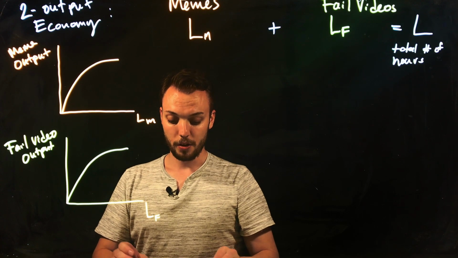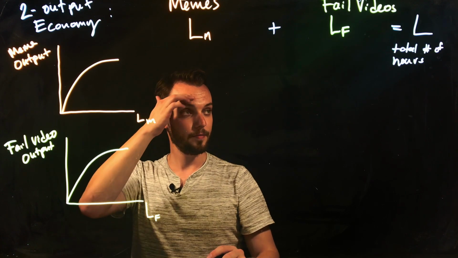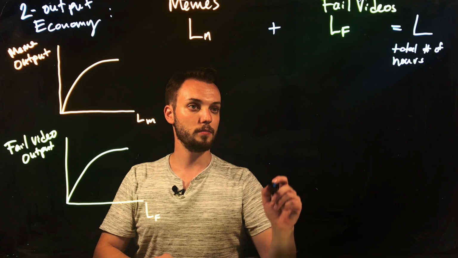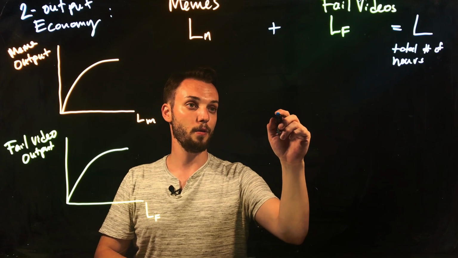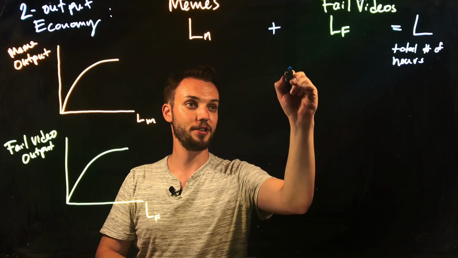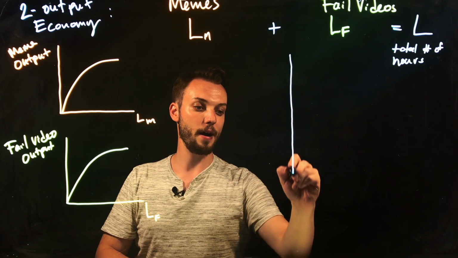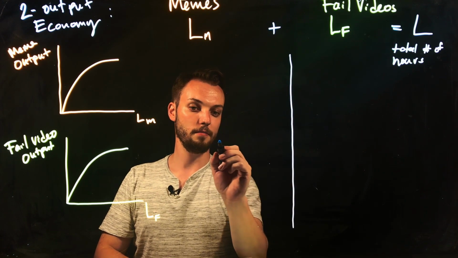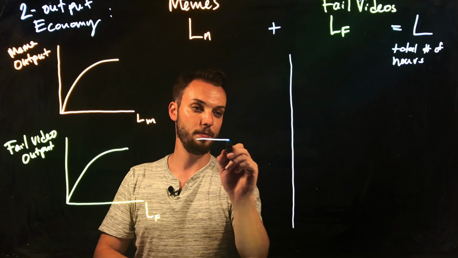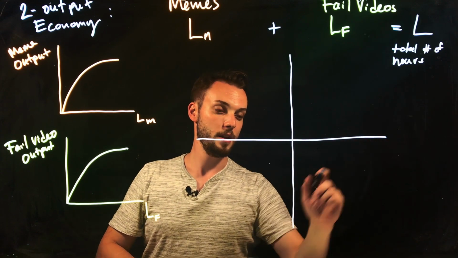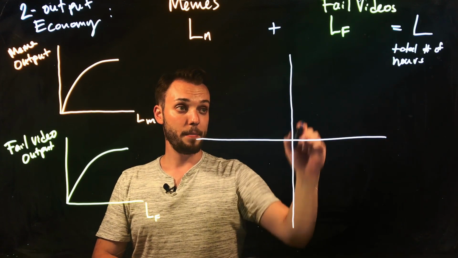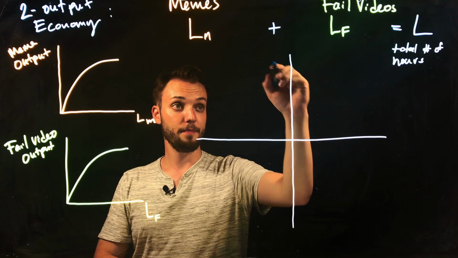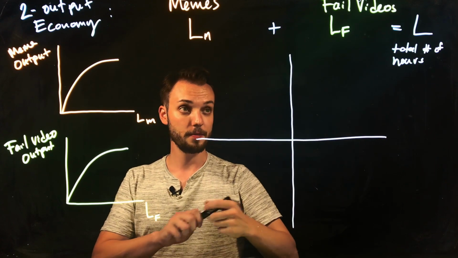Okay. So the first thing we need to do is formulate what we call a four-quadrant diagram that shows all of our inputs and outputs of interest. So up here in this first quadrant, we're going to have the quantity of each of the goods.